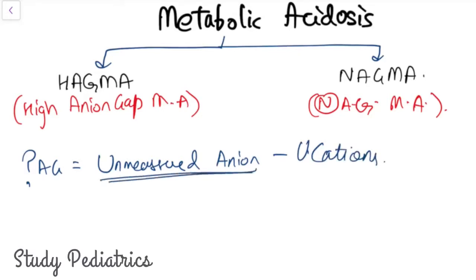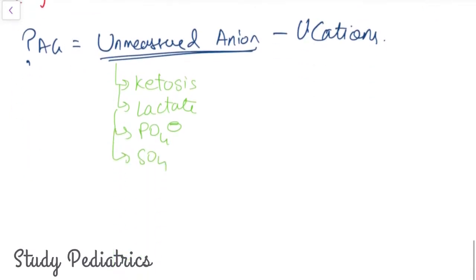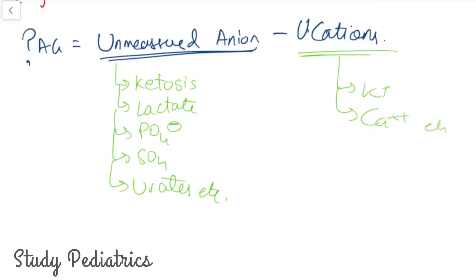Basically, what are unmeasured anions? The unmeasured anions are ketones. These are the reason because of which the metabolic acidosis takes place. The ketosis, lactate, phosphate, sulfates, and urates, etc. Whereas unmeasured cations are potassium, calcium, etc.